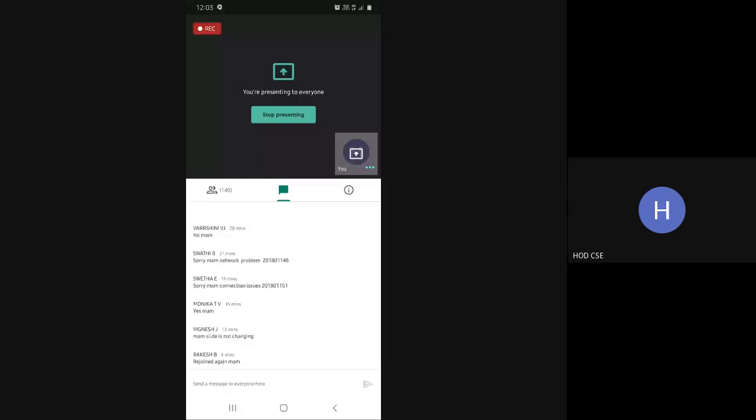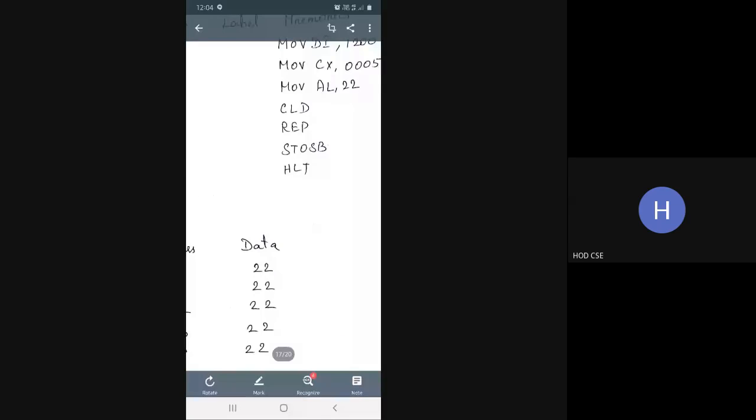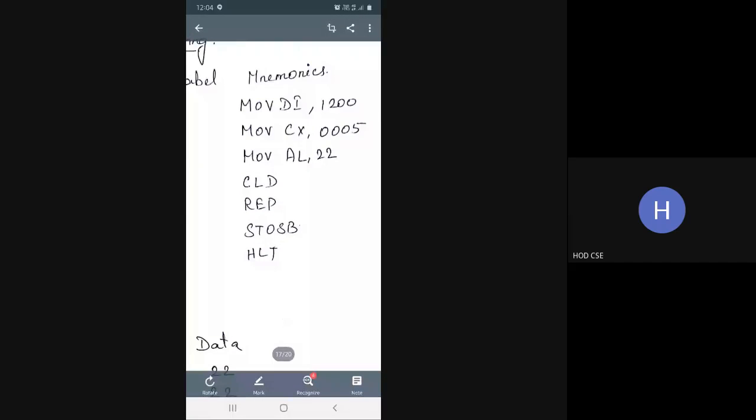Next is storing a string. Ma'am, is it visible? Is the program visible, ma'am? Not visible. The black screen is not visible. Visible. Okay. Can you zoom the program? Just a little bit. Okay, fine. Reduce the light. Okay.